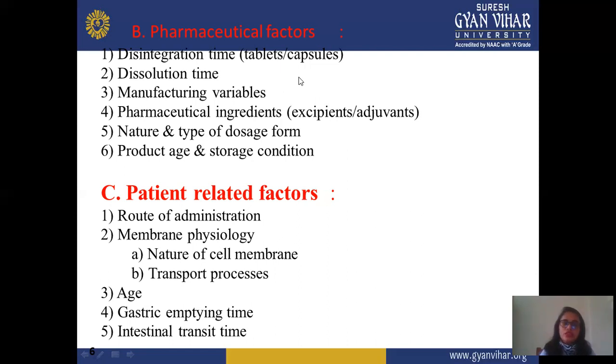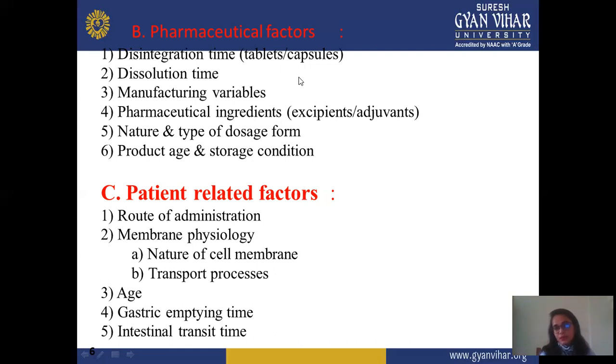Next is nature and type of the dosage form. It's also very important, because if we require a short-term effect or immediate effect, then you formulate a fast disintegrating tablet, not a controlled release or long-term effect. In this condition, you select the proper excipient, according to which type of formulation you formulate.